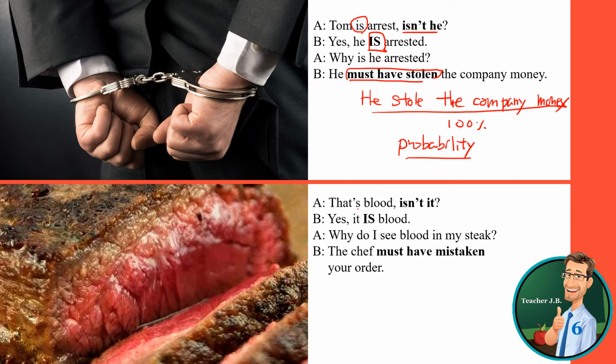That's blood. That is blood, isn't it? Yes, it is blood. Why do I see blood in my steak? The chef must have mistaken your order. So, mistake, mistook, and then mistaken. Okay, the chef, I'm just guessing. It's not that the chef mistook your order, but I'm just guessing the chef must have mistaken your order. That's why you see blood in your steak.